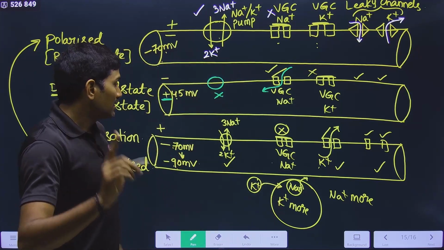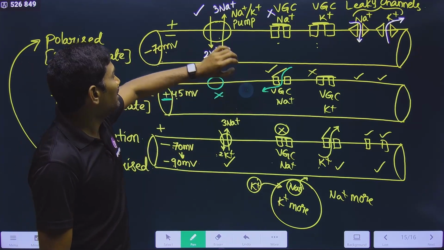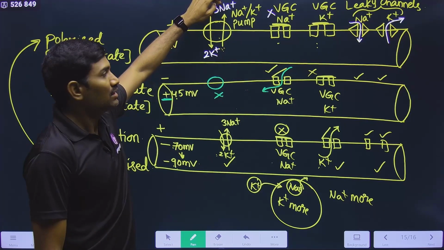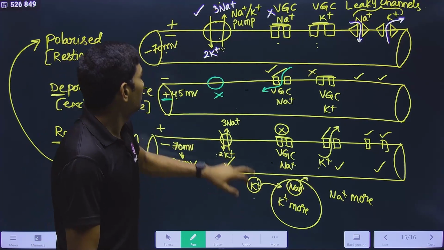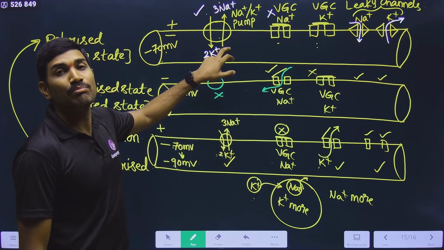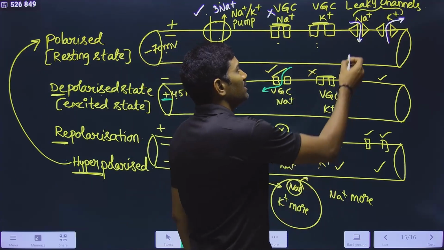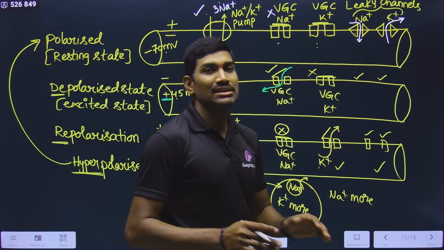Understood or not? That's why the pump is important. What is the pump doing? The stored Na+ will be sent outside and the K+ present outside is coming into the cell. So that's why it is again bringing back to normal. Anyhow, these two are not present. And what will this Na+ do? Na+ channels are very important.